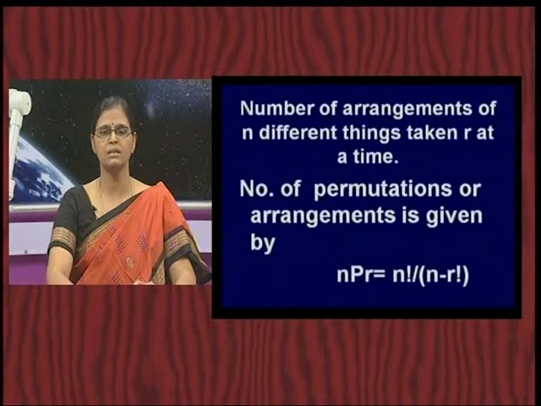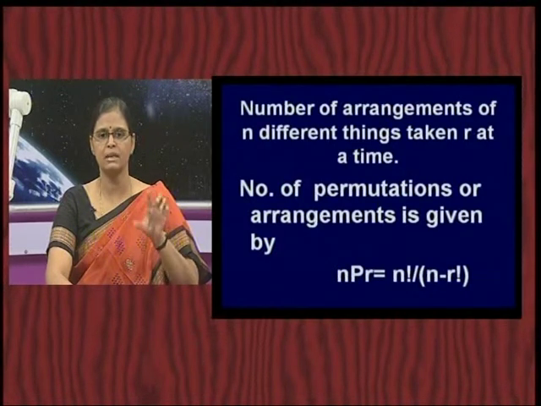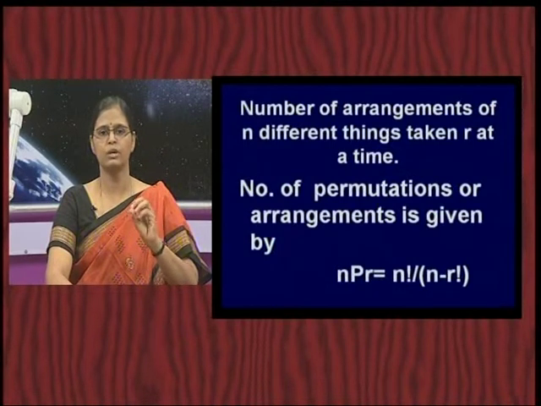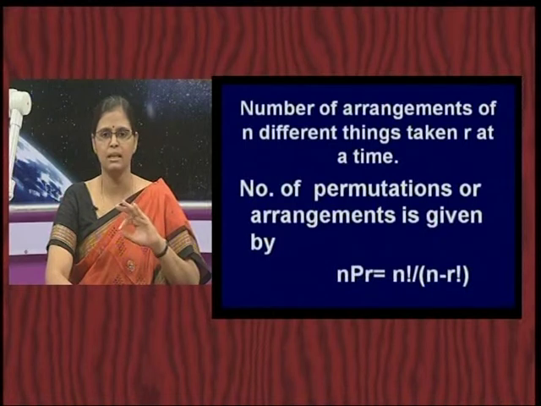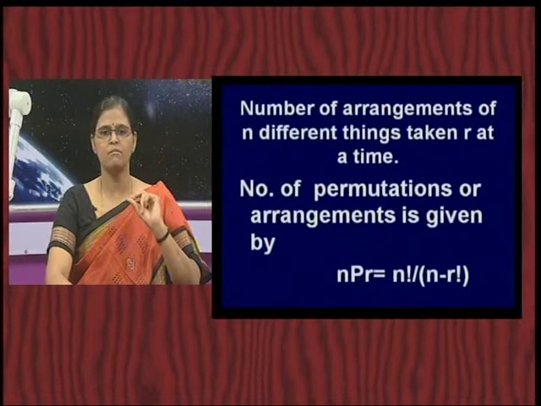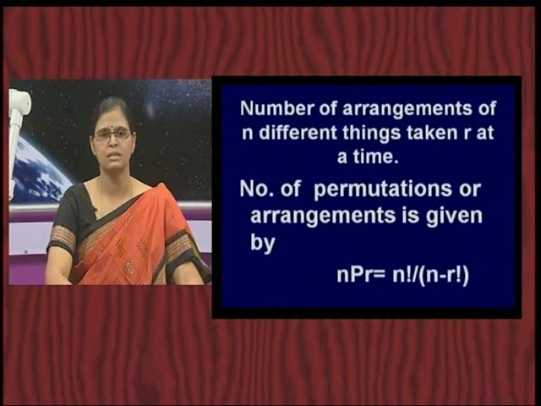So, in arrangements, whether you are putting a book at the top level, middle level or bottom level is going to matter. B1 in the top position, B2 in second, B3 in third is going to be a different arrangement from B2 in the top, B1 in the middle and B3 in the bottom. Okay? So, the key word you have to observe here is arrangement. Whenever you are looking at different possible arrangements, that is what we are looking at, the different permutations.